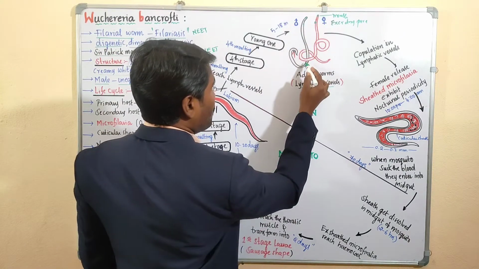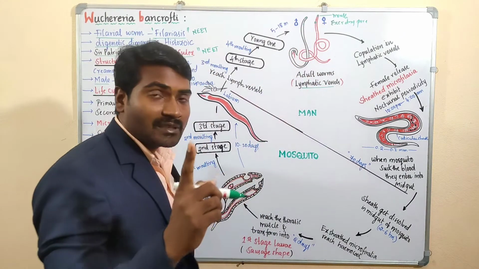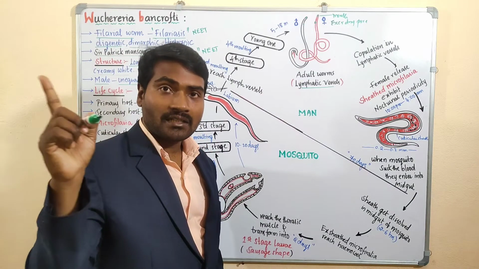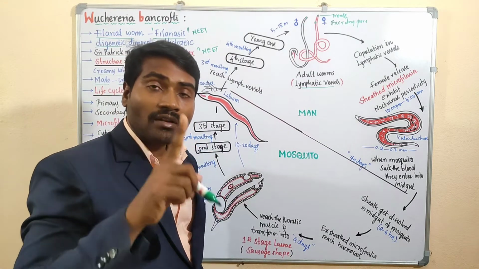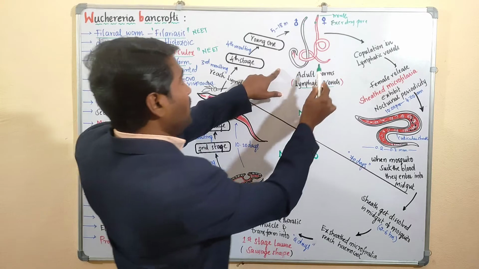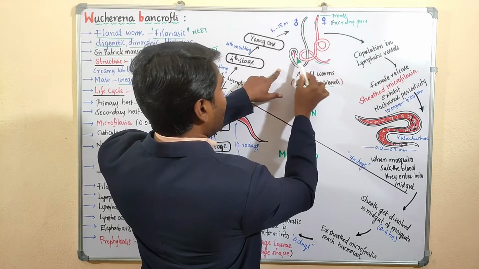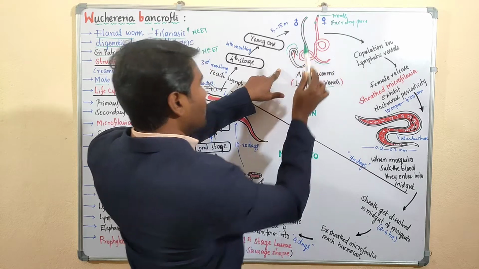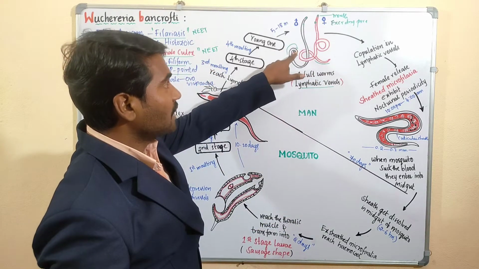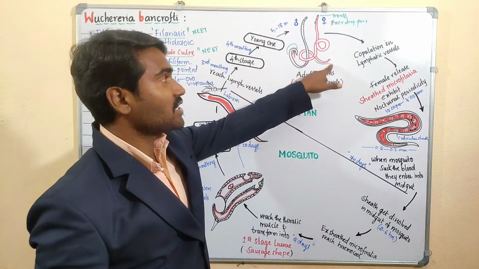In the male, a posterior curved end is present, same as in Ascaris, whereas the female has a straight end.